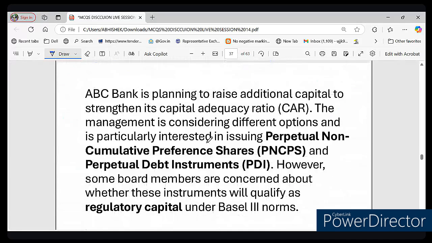So we have covered CET1, and we have covered AT1. Now let's look at this particular question. ABC Bank is planning to raise additional capital to strengthen its CAR. The management is considering different options, including issuing PNCPS and PDI. However, some board members are concerned about whether these instruments will qualify as regulatory capital under Basel III norms. So this question is about how banks use PNCPS and PDI to strengthen their capital adequacy.